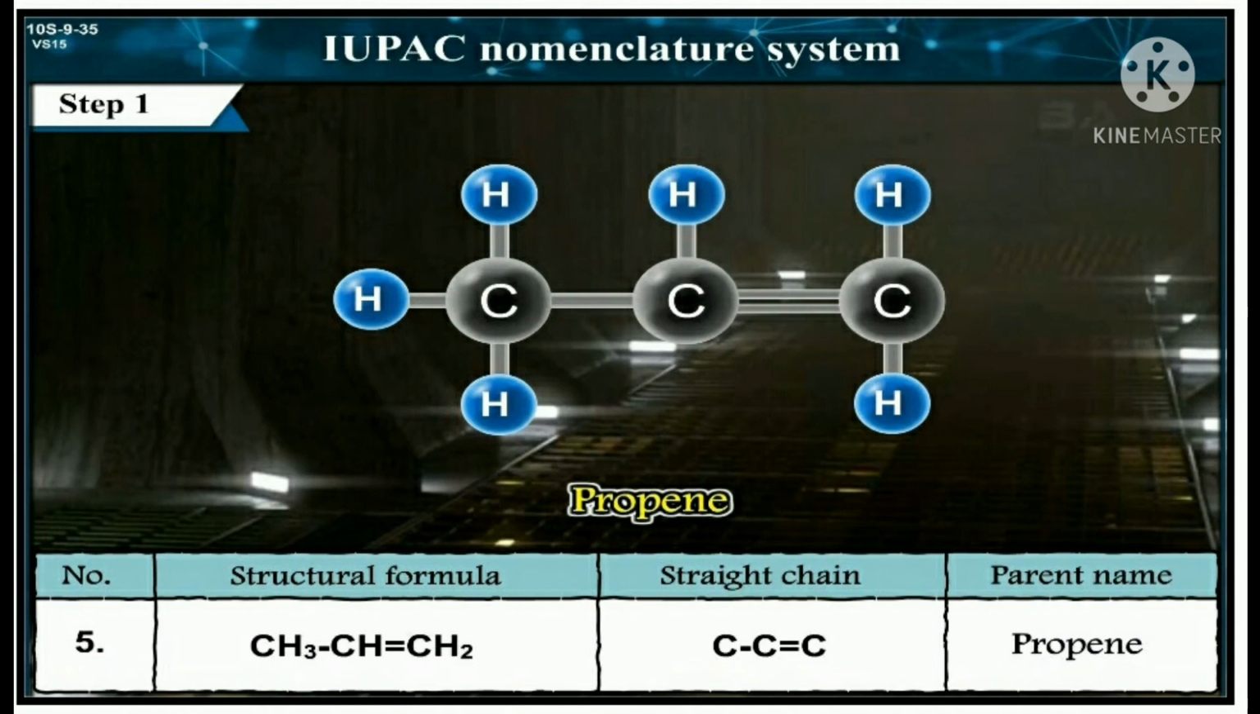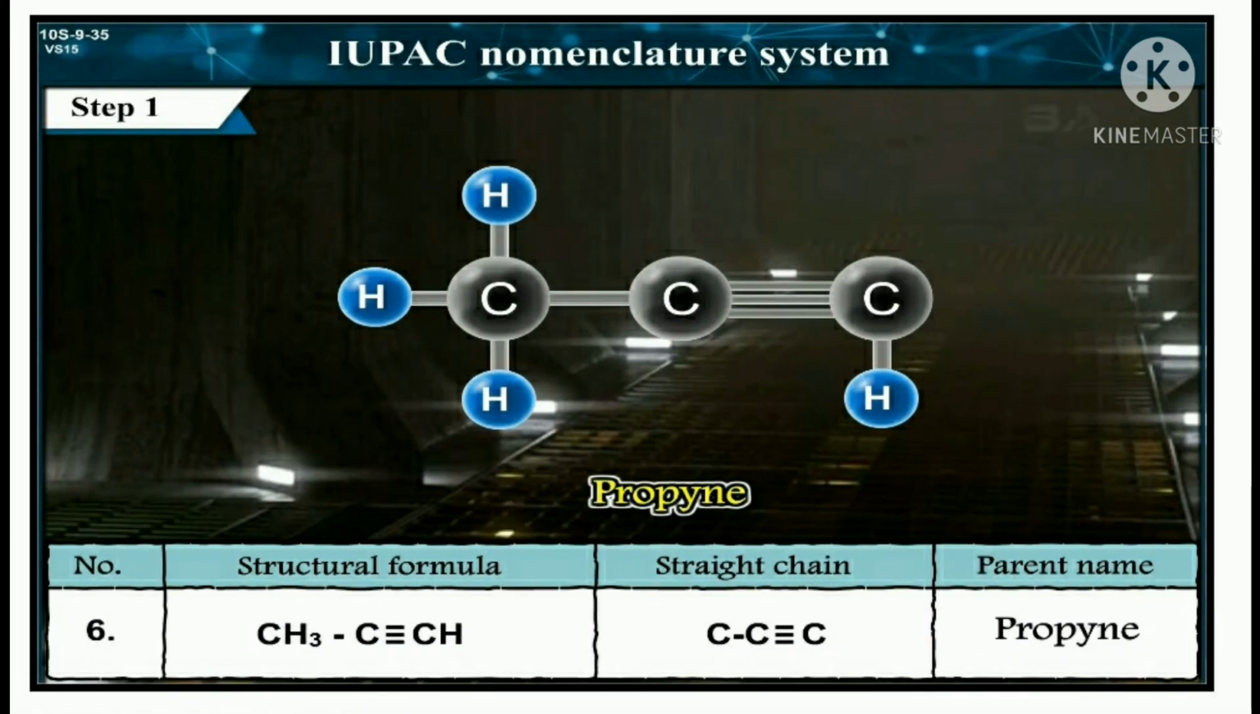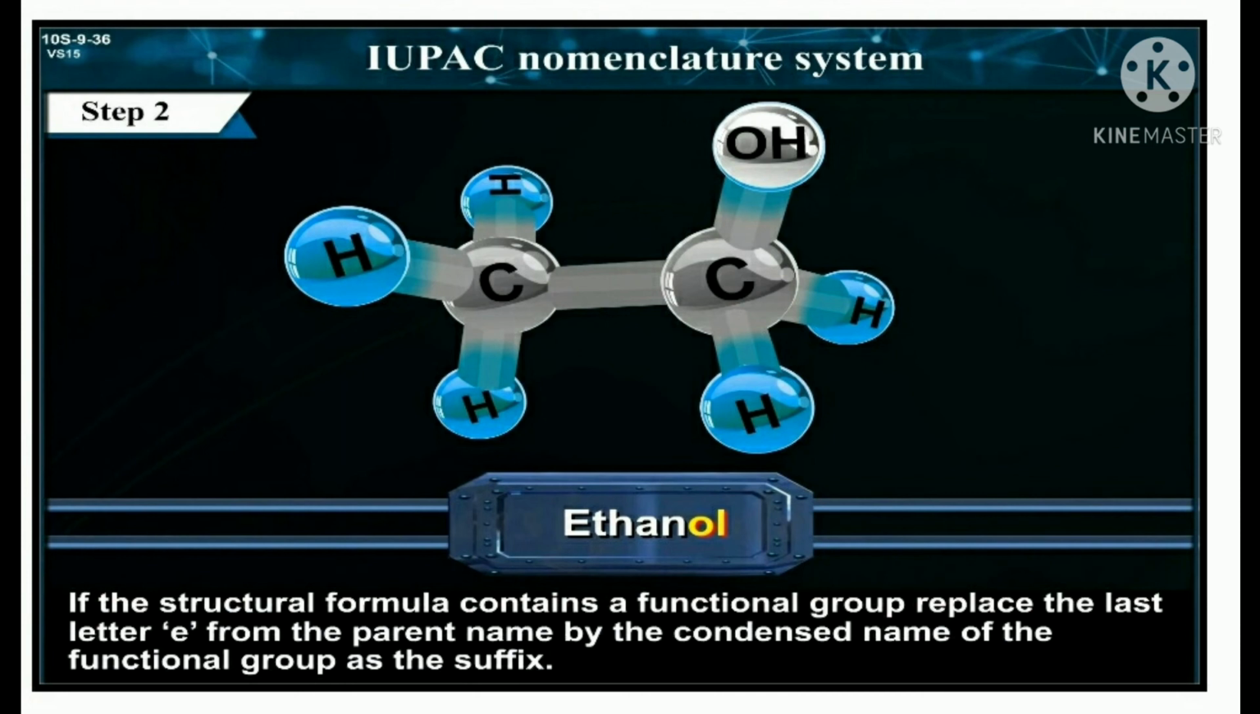Number 5. Structural formula CH3 single bond CH double bond CH2. Straight chain C single bond C double bond C. Parent name is propene. Number 6. Structural formula is CH3 single bond C triple bond CH. Straight chain is C single bond C triple bond C. Parent name is propyne.